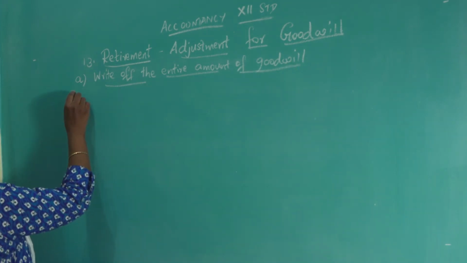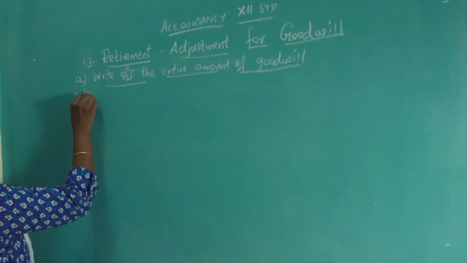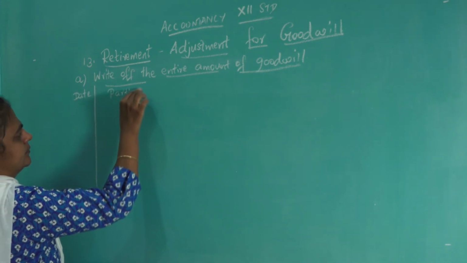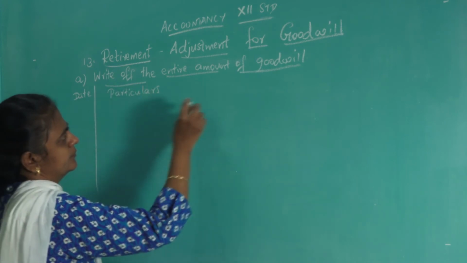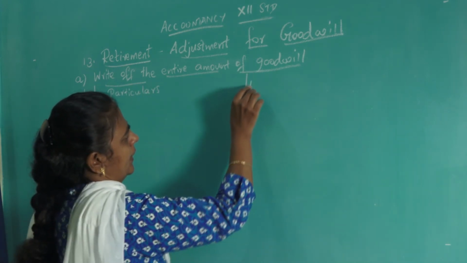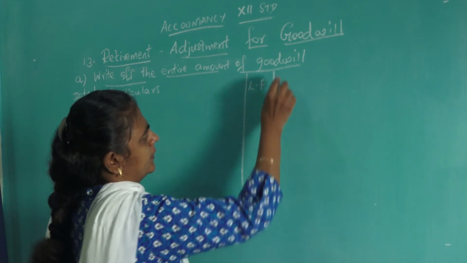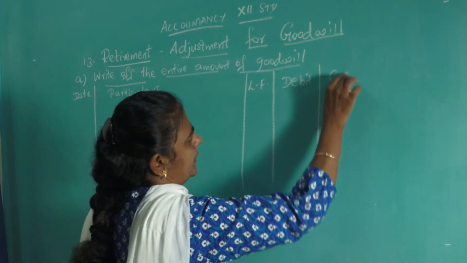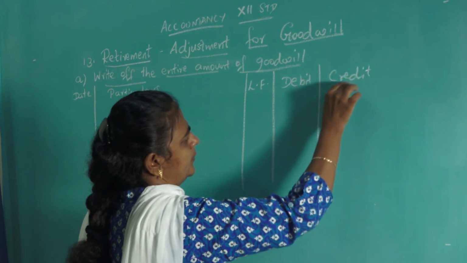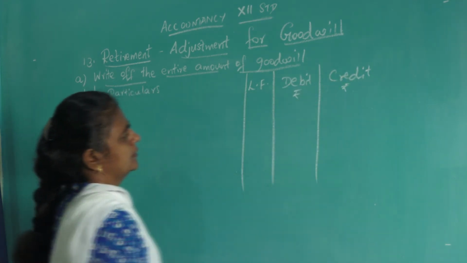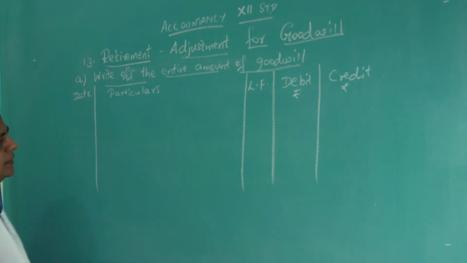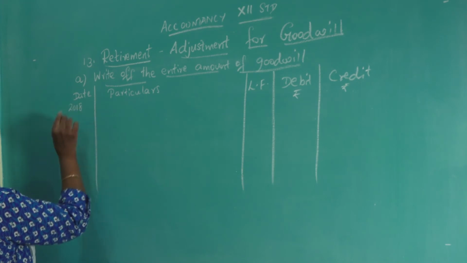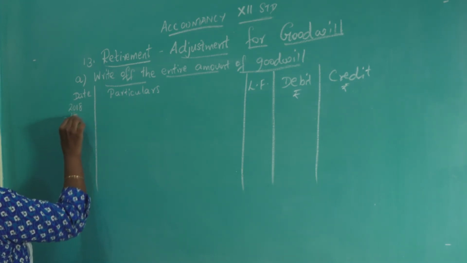Okay, so write the format of journal: date, particulars, LF, debit, credit, rupees. Okay, date, see the date and write 2018, 31st March.